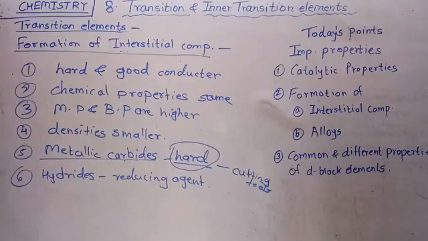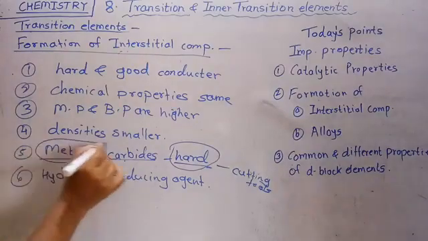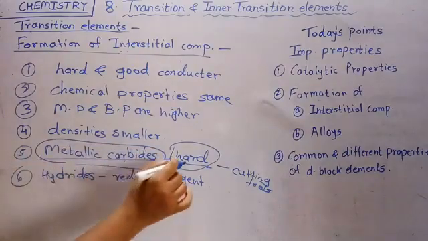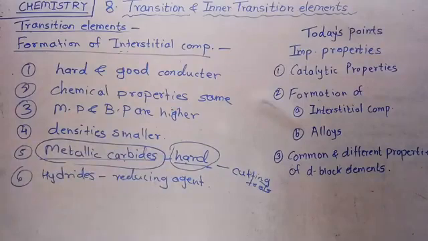There are the two uses of industrial compounds given in textbook. There is the first use, tungsten carbide. See here, the general metallic carbides are very hard, so they are used for cutting tools. Example, tungsten carbide. And second, iron carbide. Iron carbide is used in manufacturing of steel.